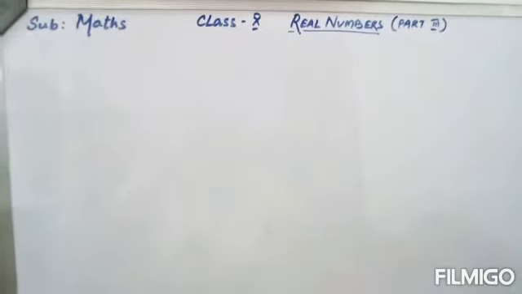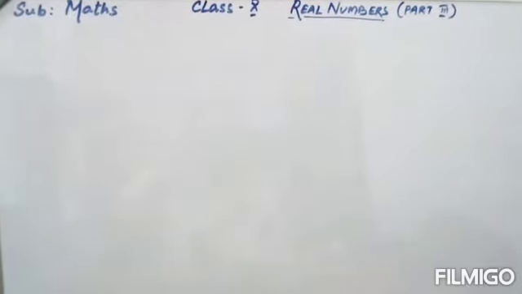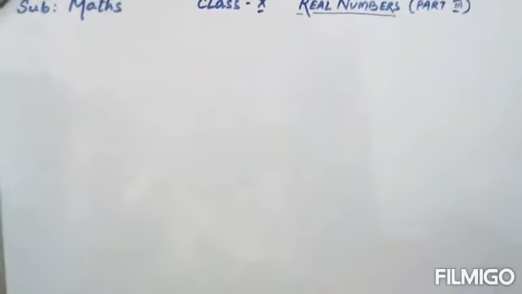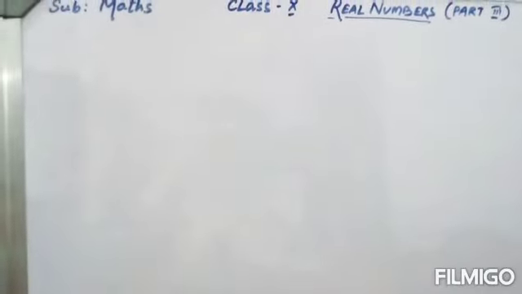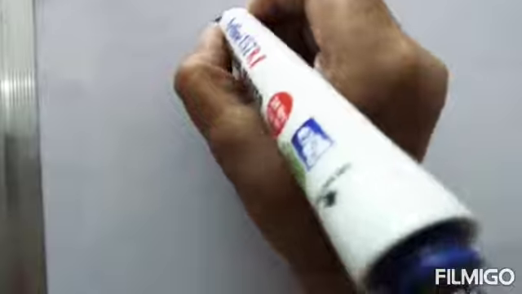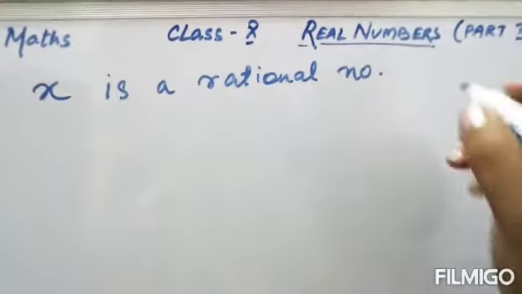Now we come to the end of the chapter, but before coming to the end, we have one theorem to remember. Actually 3 theorems are given, but if you remember only one, you can memorize the other 2 also. You just need to understand that all have the same meaning. Now suppose x is a rational number, which means x can be expressed in p by q form.